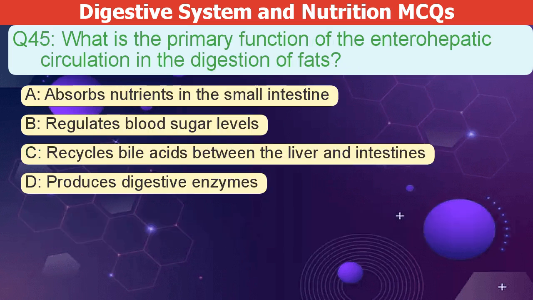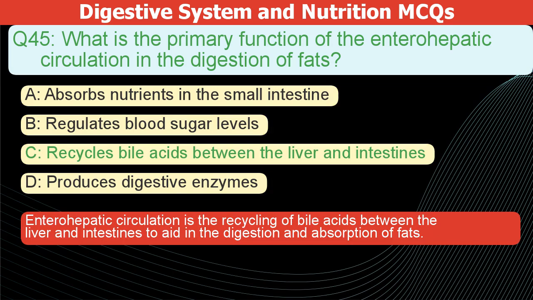What is the primary function of the enterohepatic circulation in fat digestion? A. Absorbs nutrients in the small intestine. B. Regulates blood sugar levels. C. Recycles bile acids between the liver and intestines. D. Produces digestive enzymes. The correct answer is C. Enterohepatic circulation is the recycling of bile acids between the liver and intestines to aid in the digestion and absorption of fats.